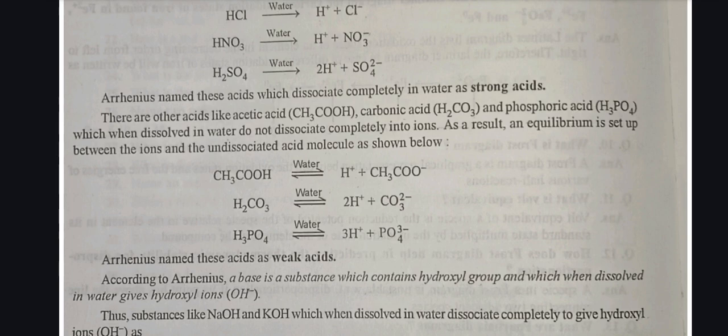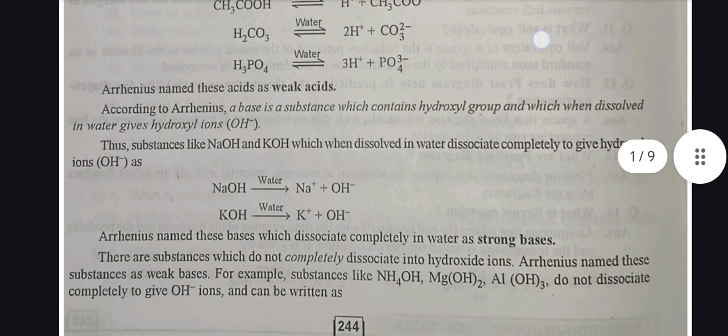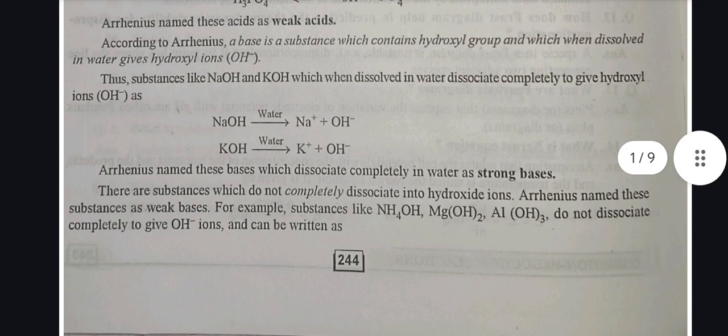Therefore, the other acids like acetic acid, carbonic acid, and phosphorous acid, when dissolved in water, do not dissociate completely into ions. As a result, an equilibrium is set up between the ions and the undissociated acid molecules as shown below. Arrhenius named these acids weak acids.